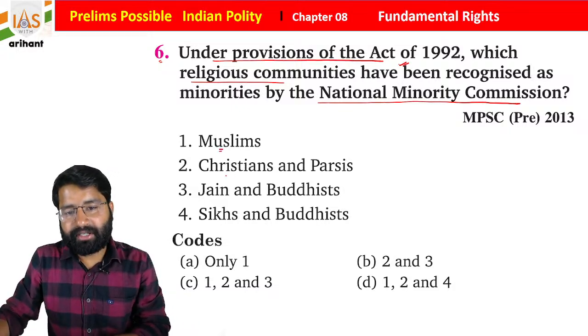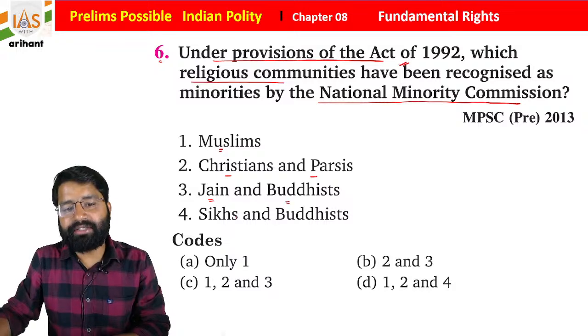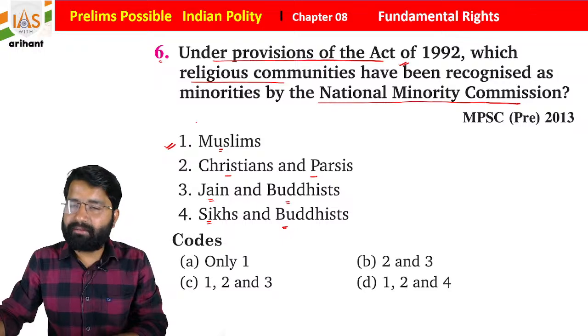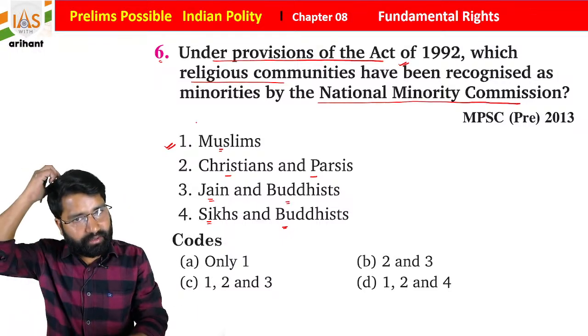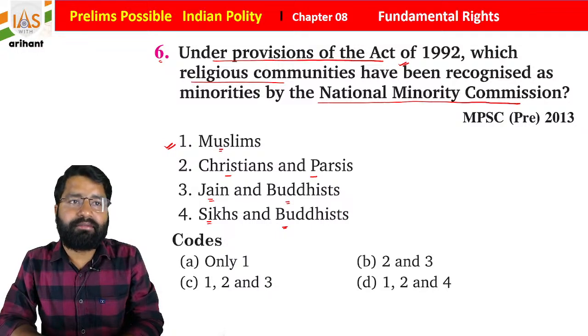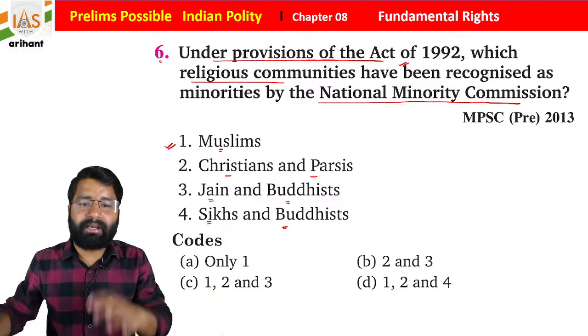Muslims, Christians and Parsis; Jain and Buddhist; Sikh and Buddhist. So Muslims are approximately 15 to 18%. If you go with the data of the 2011 census, they are 14 point something percent. So they are part of the minority.